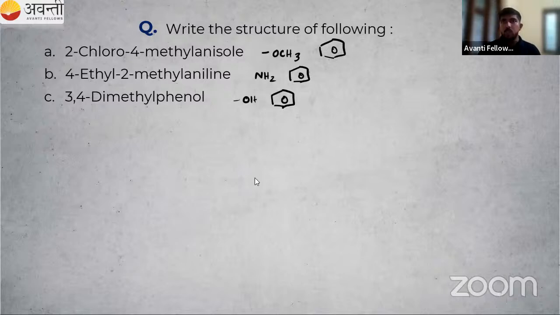So that is great. So 1,3 dibromobenzene. 1,3 and this meta are not used together. This is a homework question for you. Write the structure of the following. Our IUPAC nomenclature is almost over. The next class, we will start our GOC. I will give you some more examples and we will start our GOC.